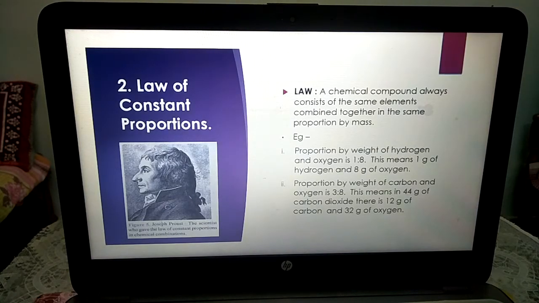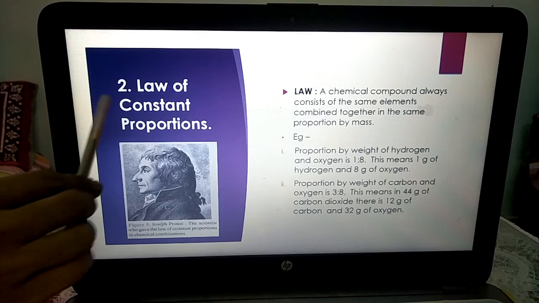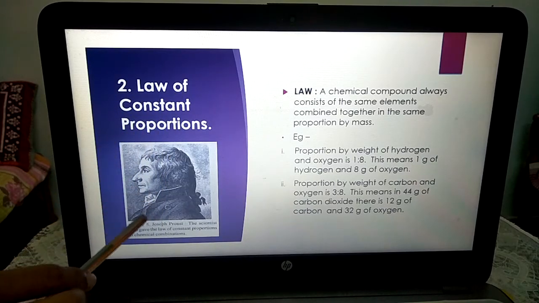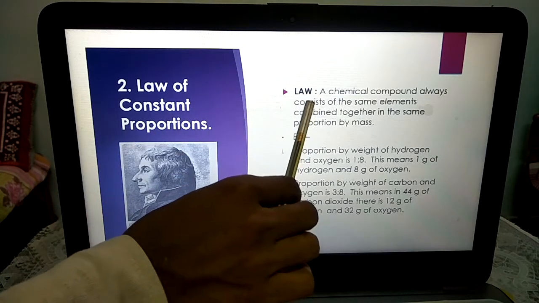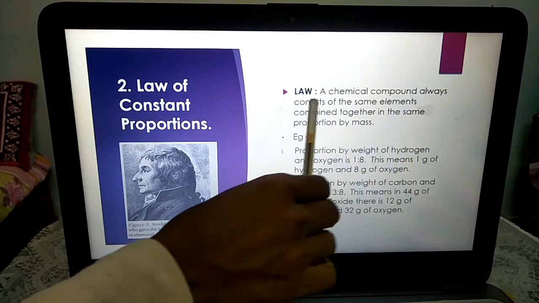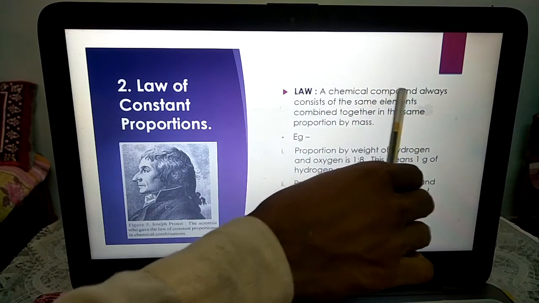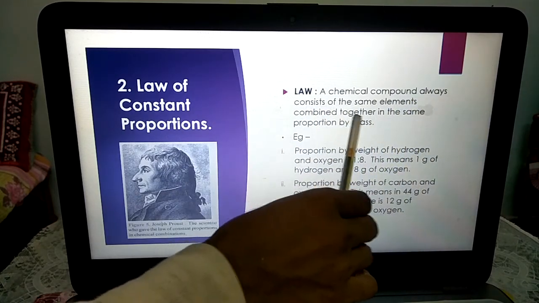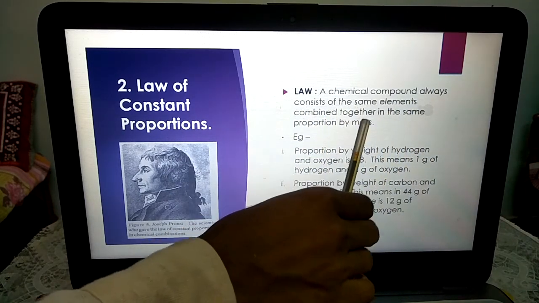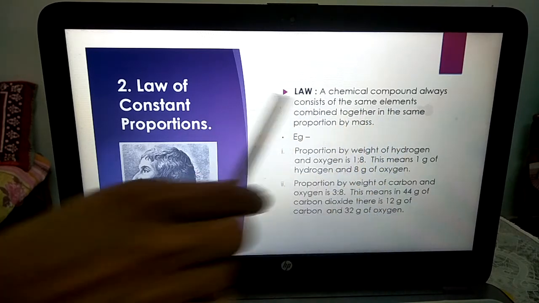Now let's move towards the law of constant proportions. This law was given by Joseph Proust, J. Proust, the scientist who gave the law of constant proportion. Now what does this law state? This law states that a chemical compound always consists of the same elements combined together in the same proportion by mass.